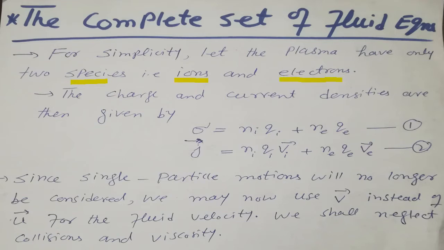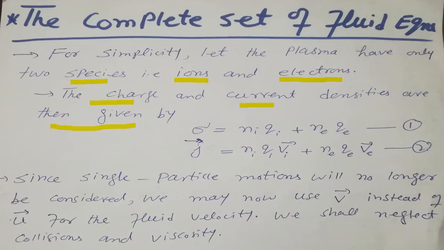electrons and ions. The charge and current densities are then given by, here sigma is the charge density, equal to NiQi, where Ni is the number density for ions and Qi is the charge on ions, plus NeQe, where Ne is the number density of electrons and Qe is the charge on electrons.